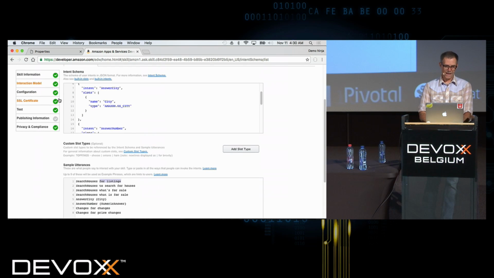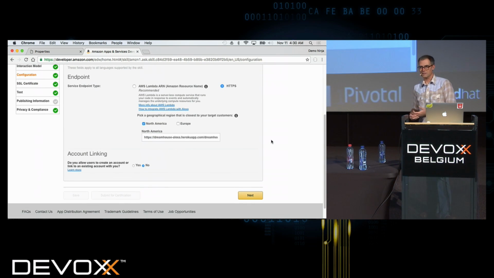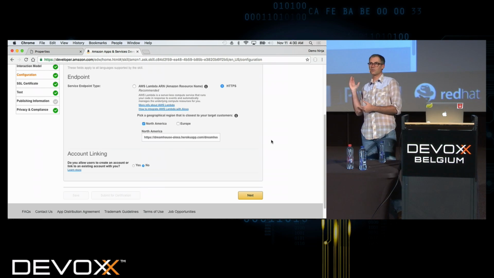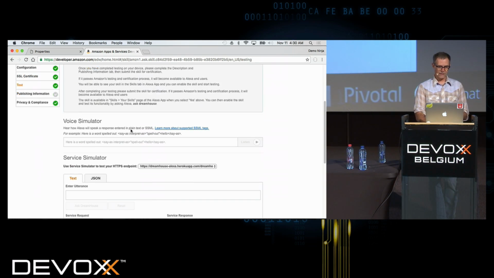Then what actually happens, let's go to the next screen here, is I tell Amazon the endpoint that it's going to call when it gets something. I have my app up and running, in this case on Heroku, but you could run it anywhere, or you could create a Lambda on Amazon.